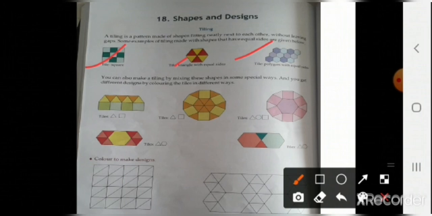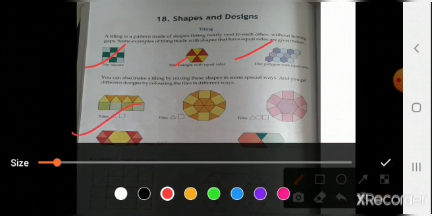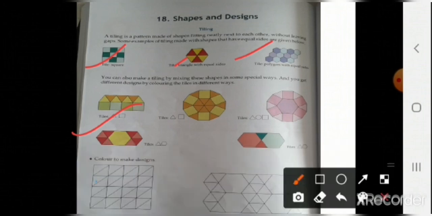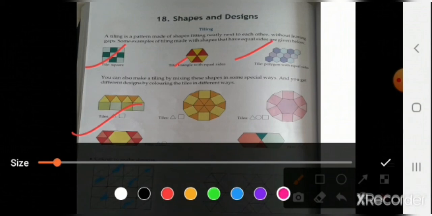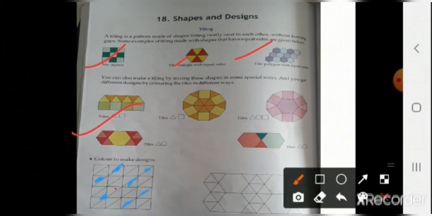Understood? Now here, color to make designs. So this is very simple. I think you can do better than me. To make the designs, see, here you can fill with blue color. Okay. And then again any more color, with the pink color. With this you can prepare the designs. Okay. In this as well as in this also. Understood? Okay. Then see next one.